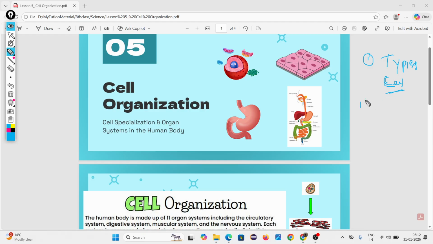On the basis of the number of cells, we have two types of organism. Tell me, what are they? Unicellular organism and multicellular organism.